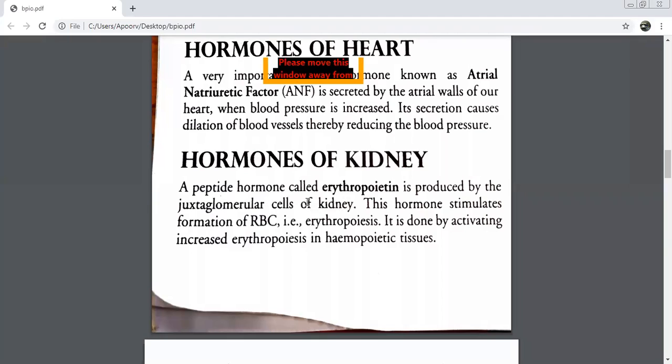So name the peptide hormone which is produced by the JG cells of kidney. Erythropoietin. Yes. This hormone stimulates the process of, what is this process called? Erythropoiesis. What is erythropoiesis? Formation of RBCs. And RBCs will be made from which tissues?